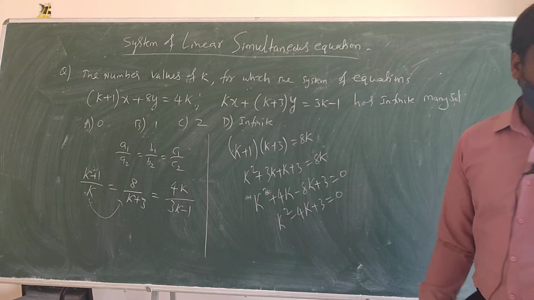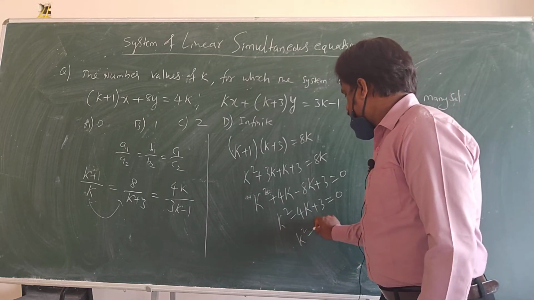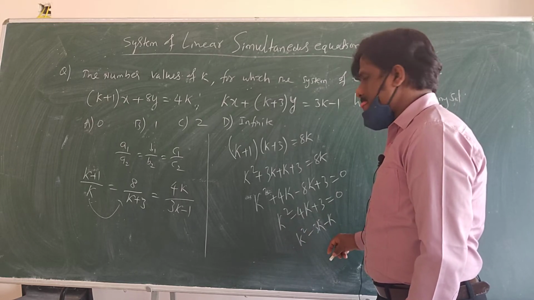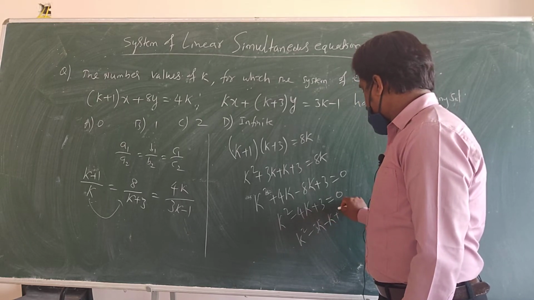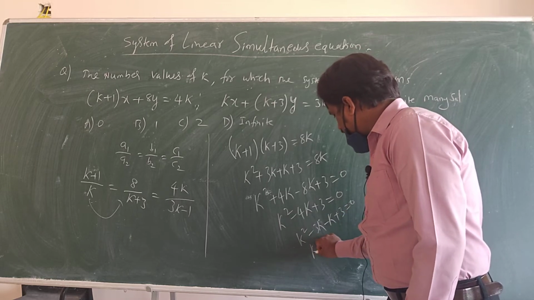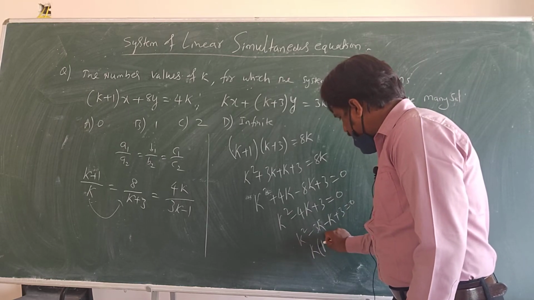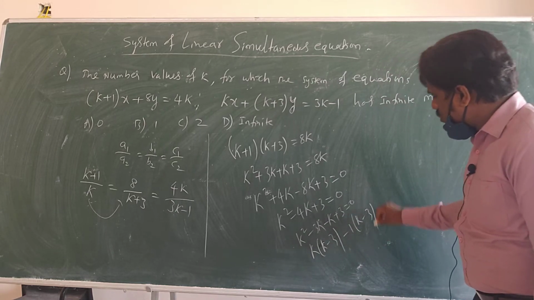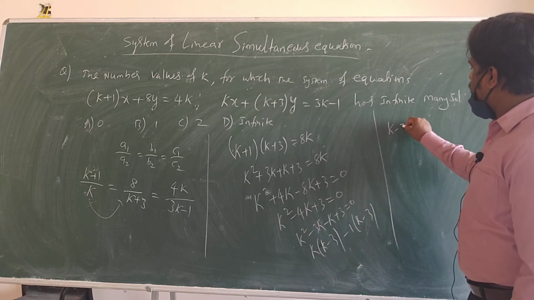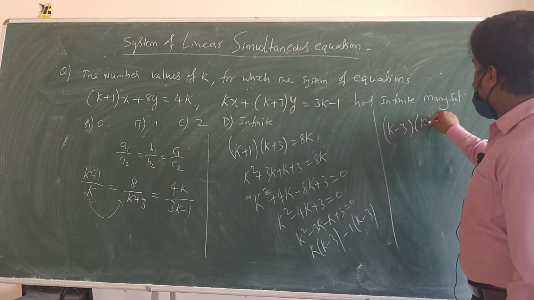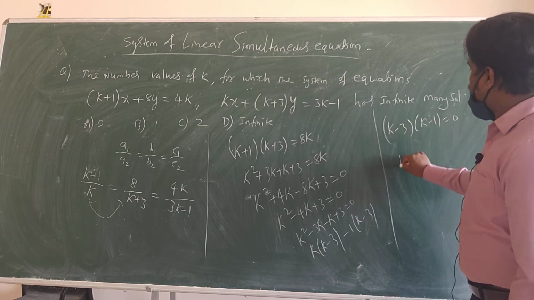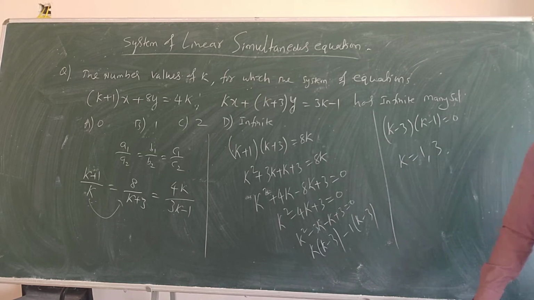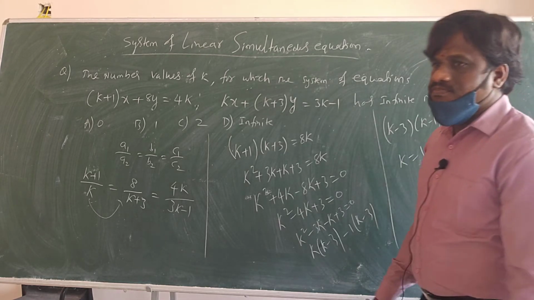Right? K square minus 4k plus 3 is equal to 0. 3 ones are 3, so k square minus 3k minus k, 3 ones are 3, plus 3 equals 0. So the k value I am getting: if I take k common, I get k minus 3, and minus 1 common, so k minus 3 I will take common. I get (k minus 3) into (k minus 1) is equal to 0. From this I got k is equal to 1 and 3.